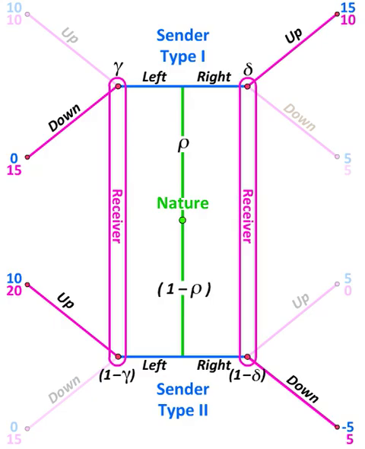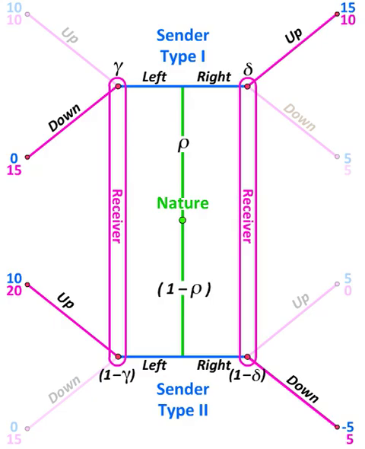First note that the receiver, while not knowing what type is sending the signal left under such a strategy, does know from the beginning of the game the probability rho with which nature has assigned type 1 to the sender. Since, under the pooling strategy, the sender is revealing no information by sending the signal left, the beliefs on the part of the receiver cannot have changed from the beginning of the game, since no new information has been revealed. Thus, it must be that under such a pooling strategy, gamma is equal to rho.